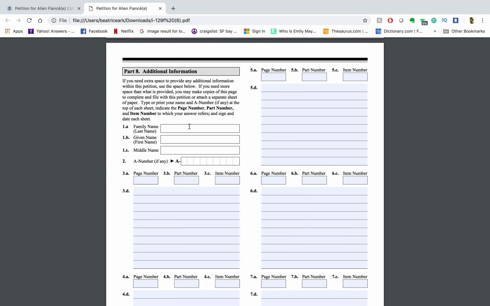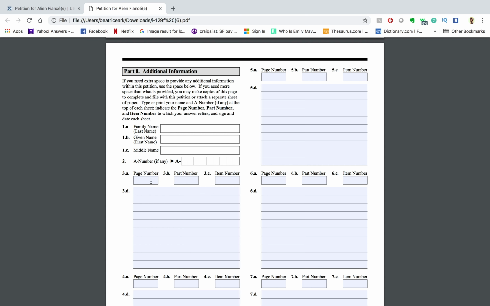The additional information section, you can just fill in your information again and then put in the page number of the parts that you needed to include, whether it's having more than the 2 kids, or if you want to explain a little bit more about meeting your fiance in person. Since I did put that it was in a different document, I did put to see the attachment.